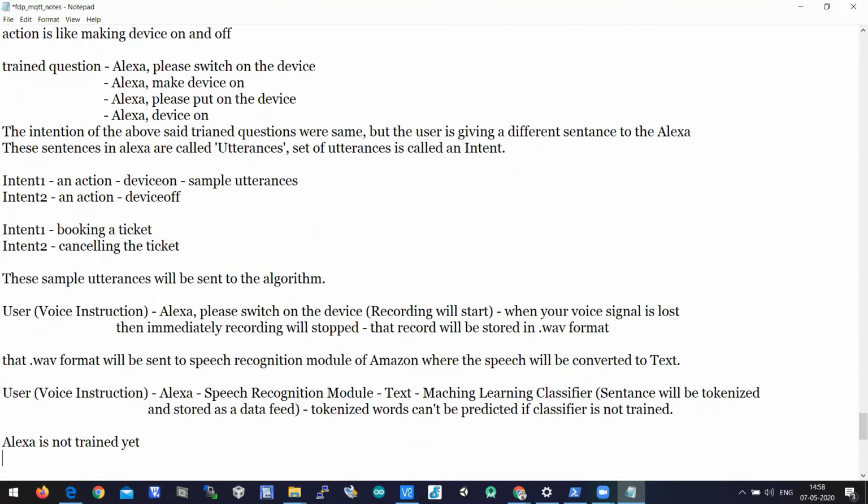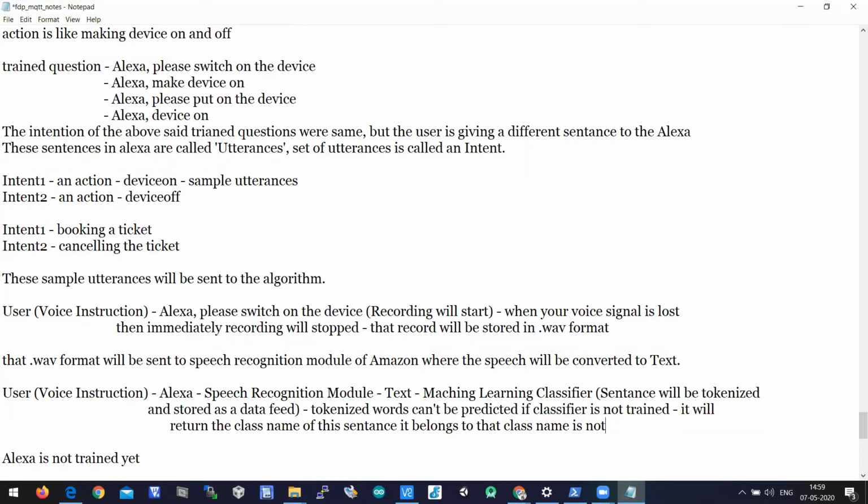When we train the classifier, then the machine learning classifier is able to predict what the intent is. The machine learning classifier will return the class name which this sentence belongs to, and that class name is nothing but the intent.